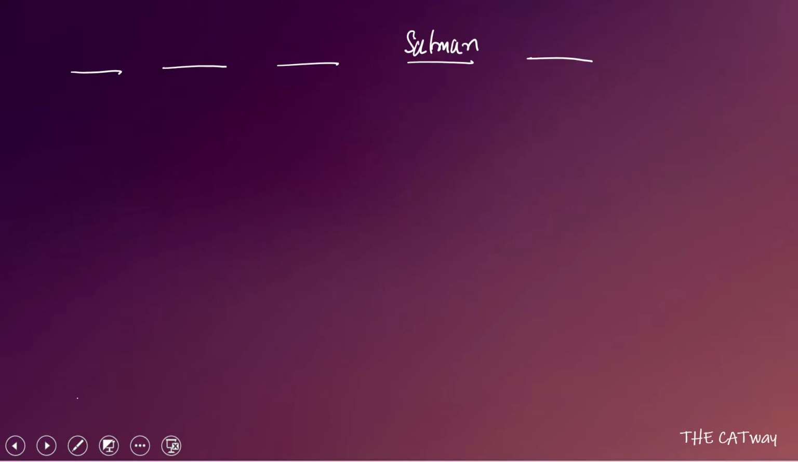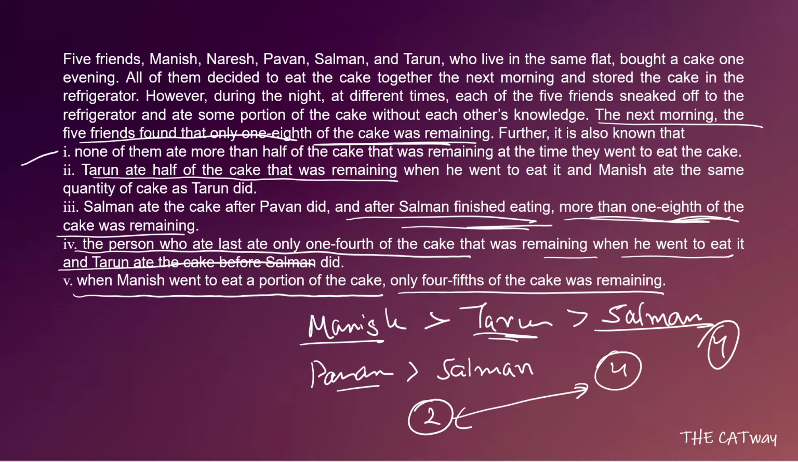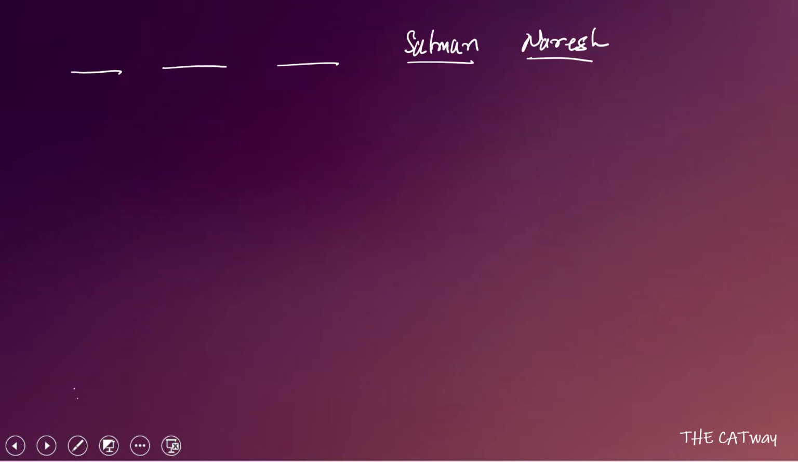Another thing which is sure is that Naresh went fifth. Naresh is the last one to eat the cake. Now between Manish, Tarun and Pawan, read the fifth statement. It clears it out that when Manish went to eat the portion of cake, only 4 by 5th of the cake was remaining. That means there is someone who ate the cake before Manish. It cannot be Tarun. So definitely it is going to be Pawan. So that means Pawan was the first one who went to eat the cake.